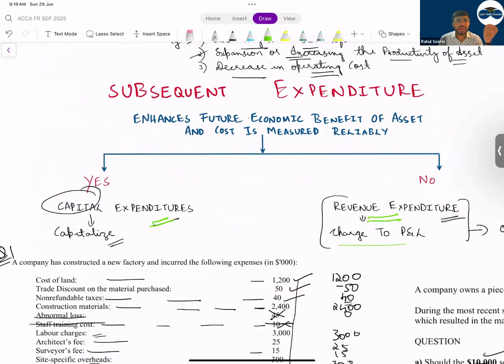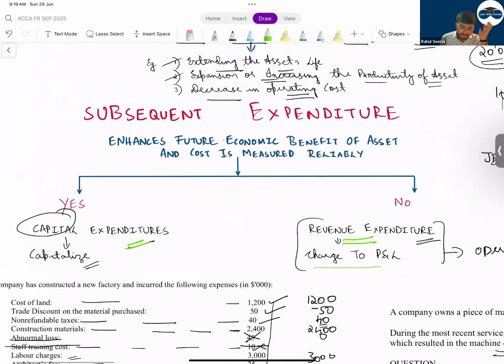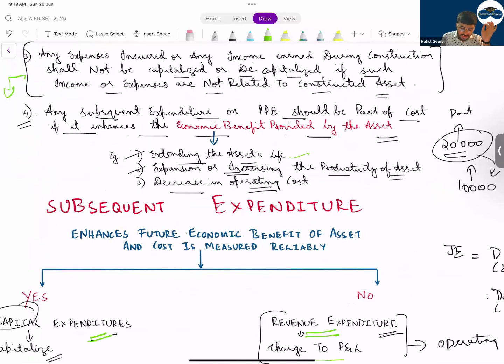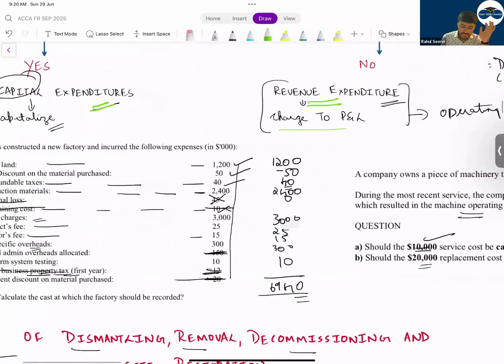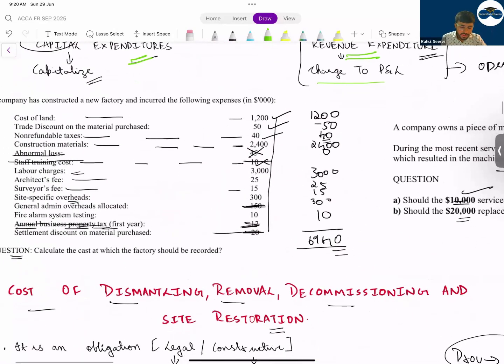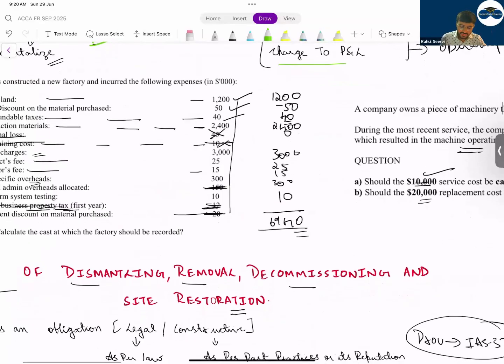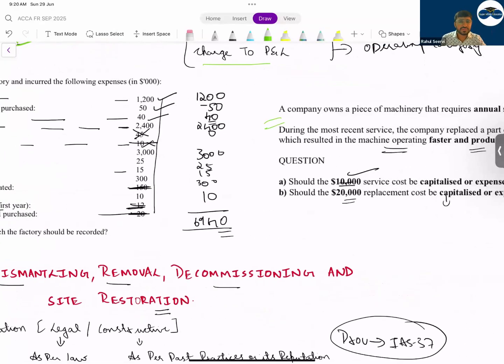I hope that everyone knows capital expenditure means which increases the economic benefit. What are the other things I've written? Extends the asset useful life, expansion or increasing the productivity of asset, decreasing the operating cost. If these three are given in the exam, you will assume this is a subsequent expenditure. Then coming to the next, this was the first question we had done. Then we did one more question regarding this subsequent expenditure.